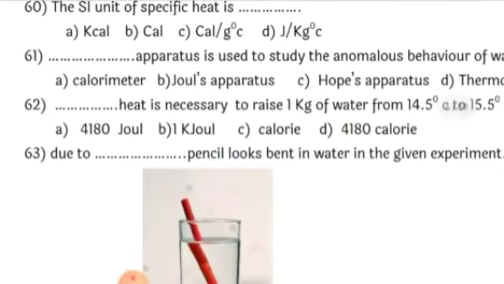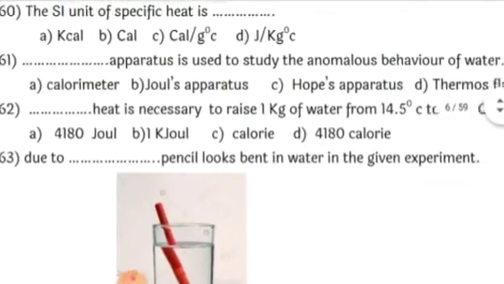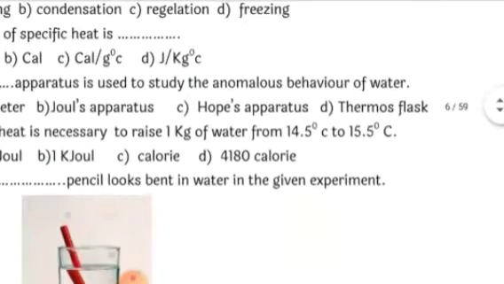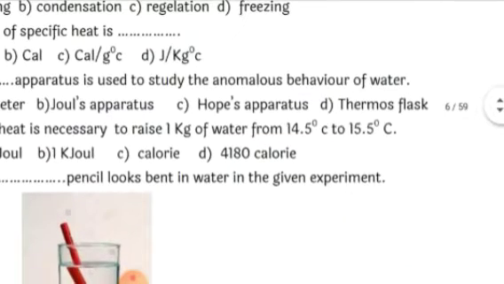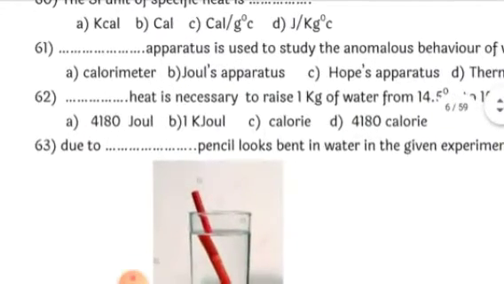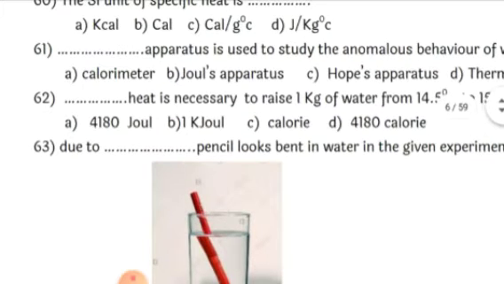Next, dash heat is necessary to raise the 1 kilogram of water from 14.5 degrees Celsius to 15.5 degrees Celsius. So here actually you require 1 kilocalorie of heat. Okay, 1 kilocalorie of heat is required to raise the temperature of 1 kilogram of water by 1 degree Celsius from 14.5 to 15.5. Okay, but here 1 kilocalorie heat is not given as the option.